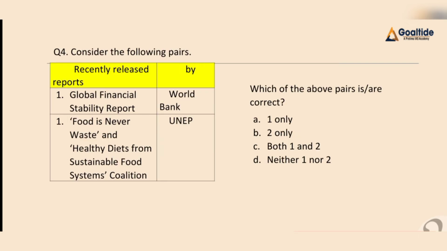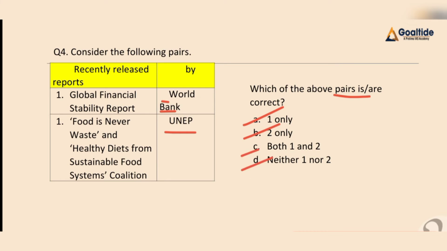So here, question number 3. On one side we have the report and on the other side the institute which released this report. First pair, Global Financial Stability Report, it is published by the World Bank. Second, Food is Never Waste and the Healthy Diet from the Sustainable Food Systems Coalition, published by UNEP. Here we have to find the correct pair. We have option A 1 only, B 2 only, C 1 and 2, D neither 1 nor 2.